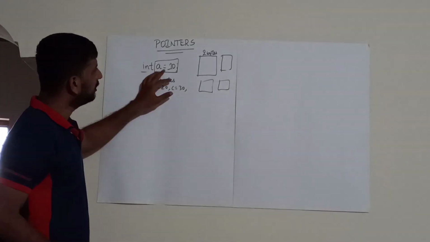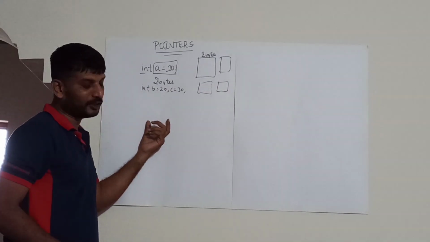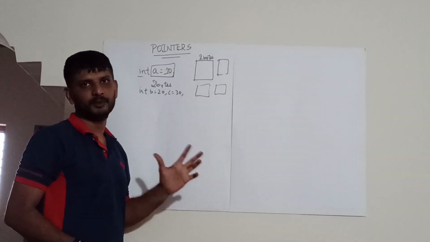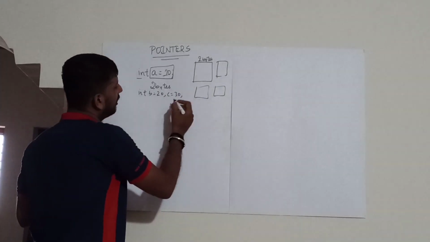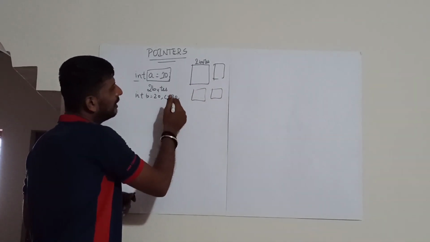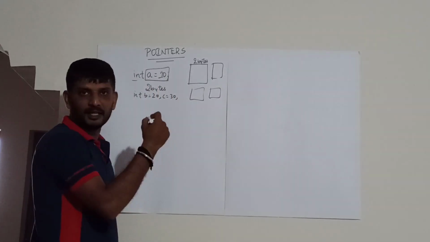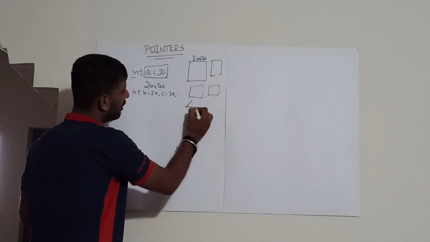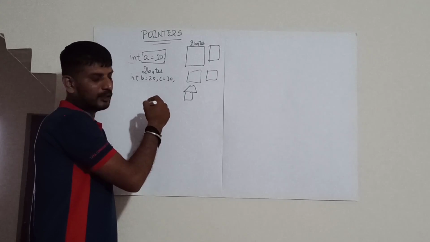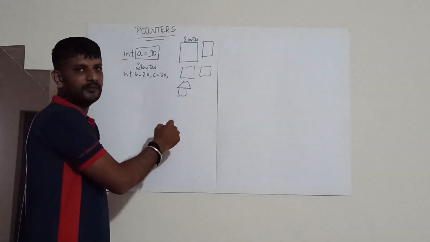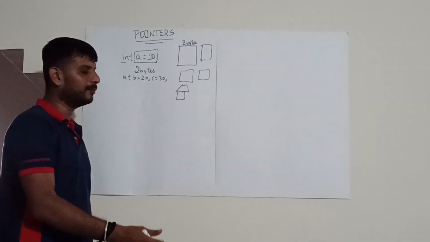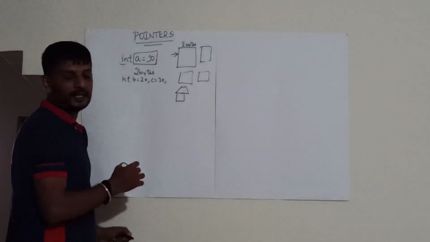So if you declare an integer, 2 bytes of memory will be reserved. For a float variable, 4 bytes, for double 8 bytes, and for a character 1 byte of memory will be reserved. Each and every memory location will have an address. Like you have a house, you will have an address, or a door number, for every house. In the same way, whenever you store data in the computer, each and every block will have an address.